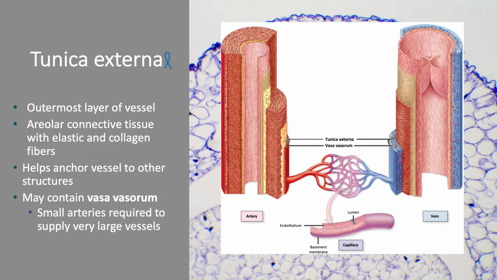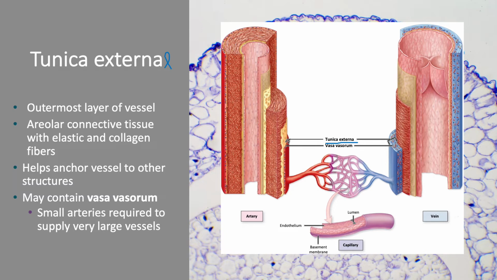So we can look here at both our artery and our vein, and we can see this really well, the outermost layer here of the tunica externa. On that previous slide, you might have seen that it was called the tunica adventitia, just another term for this, but it's the same thing.